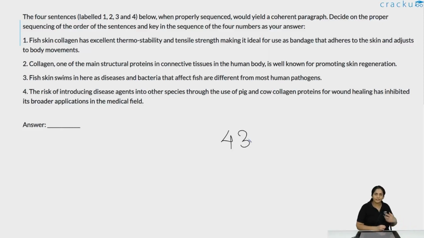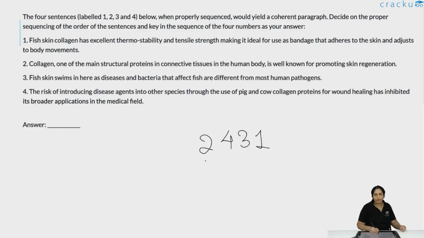But the first introduction should be about how collagen is of value. Collagen is of value because it promotes skin regeneration. That is why it has value in the medical field, because it can be used for band-aids. So 2 introduces the topic of using collagen. 4 tells you a potential shortcoming, that we can't use pig or cow collagen, but fish collagen can be used. And then the properties of fish collagen have to be given. So why would it make a very good bandage? Because it would allow for movement, it is thermostable, it has tensile strength, and so on.